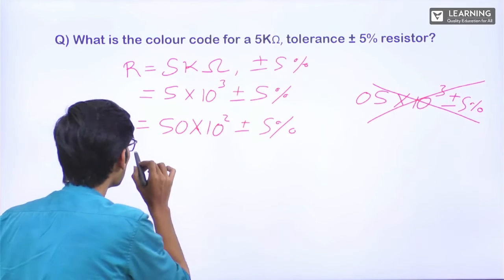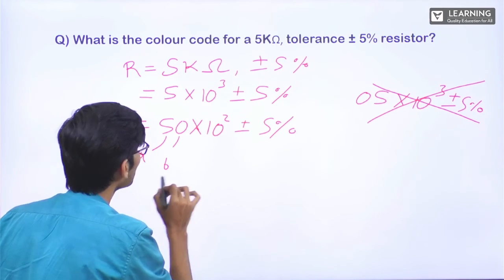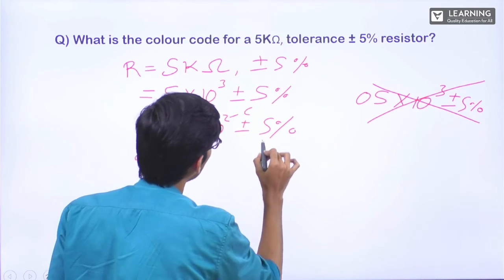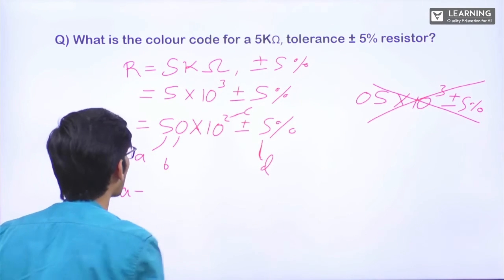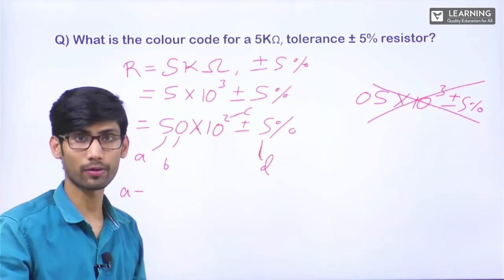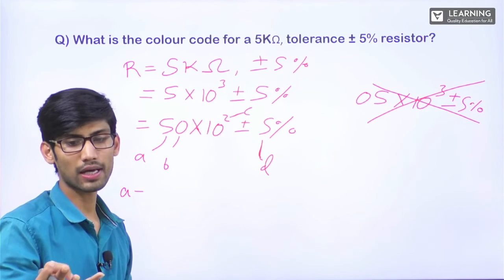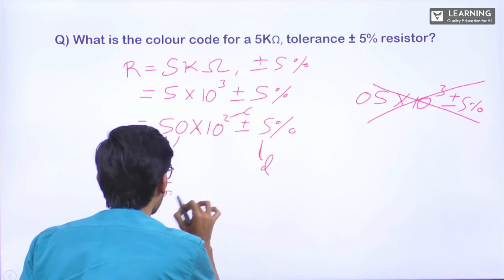Clear? So now see, this is A, this is B, this is C, and this is D. Now A is 5. That means the 6th color. B, B, R, O, Y, G, this is green.